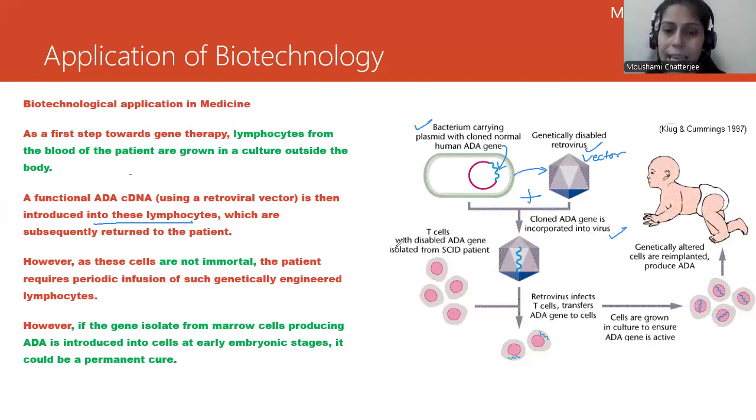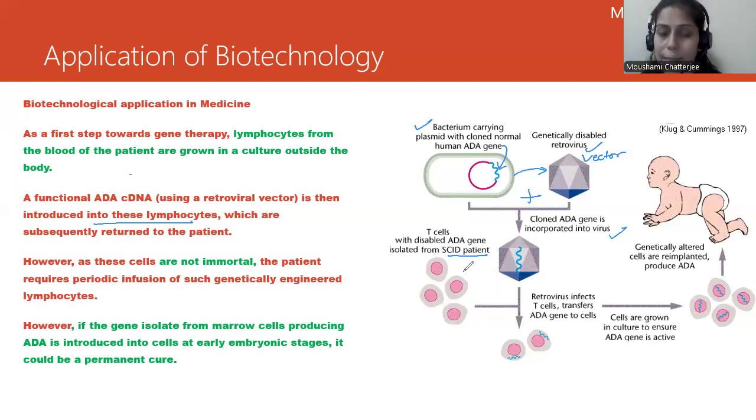Finally, T cells with a disabled ADA gene are isolated from a SCID patient. As I told you, SCID is severe combined immunodeficiency. The disabled ADA gene is isolated from the T cells of the patient.